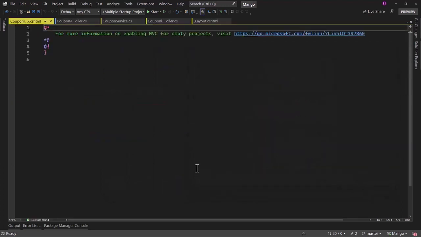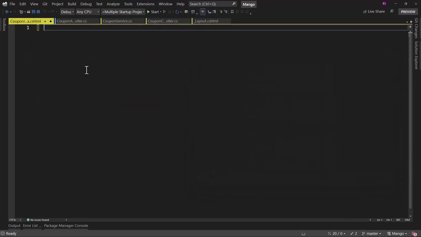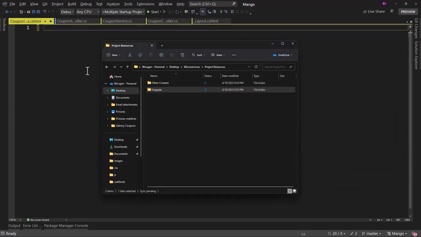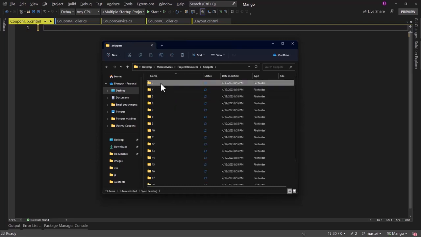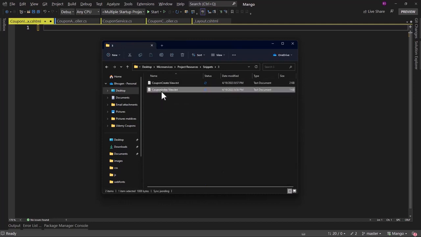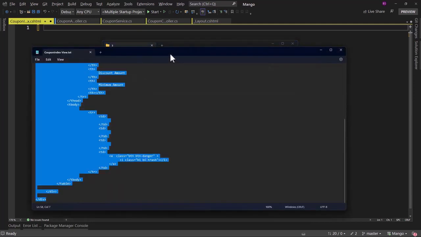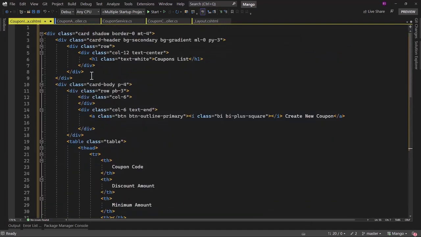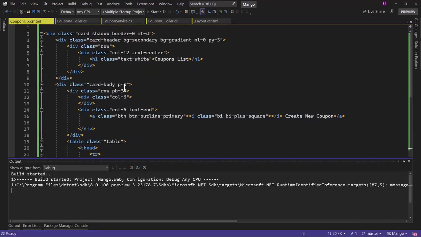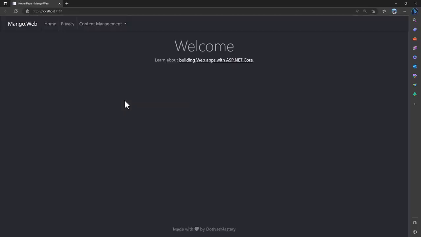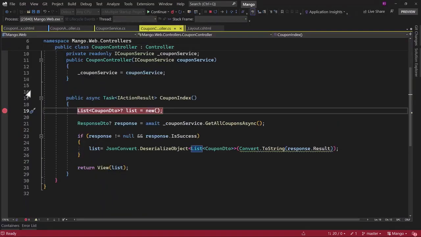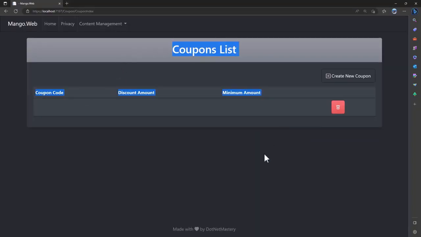Add that. Now rather than typing the HTML and CSS, I have provided all of that in snippets right here. Make sure to download them from .NET Mastery, and once you download that, in the snippets folder, section 3, we have the coupon index view. Copy that and paste it right here. If you save that and run the application, let me show you what we have by default. We go to coupon here, we go back to the view, and perfect.